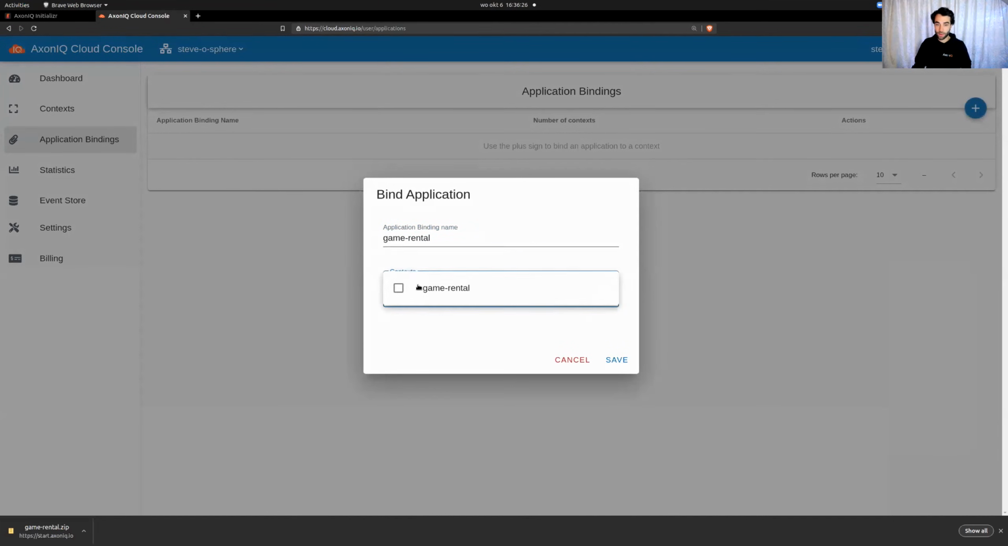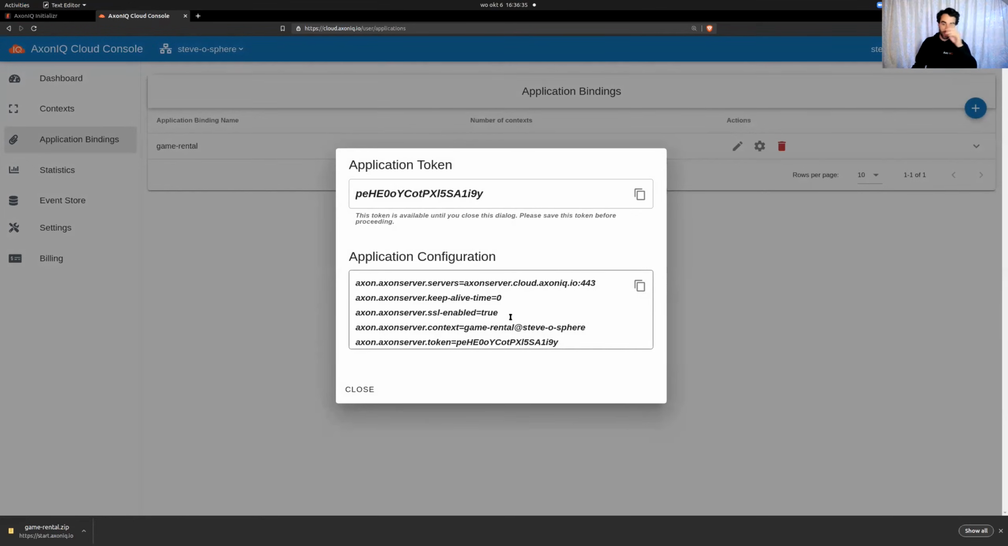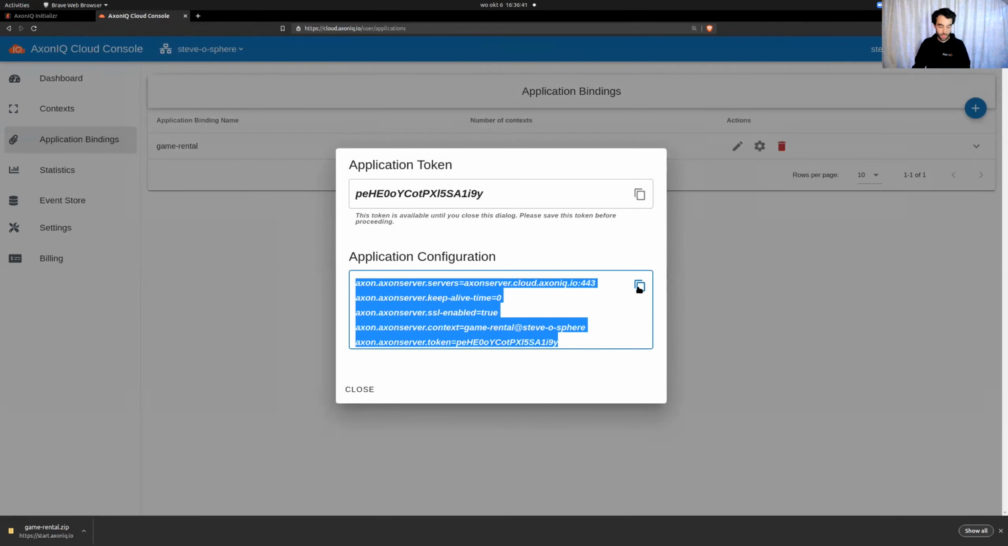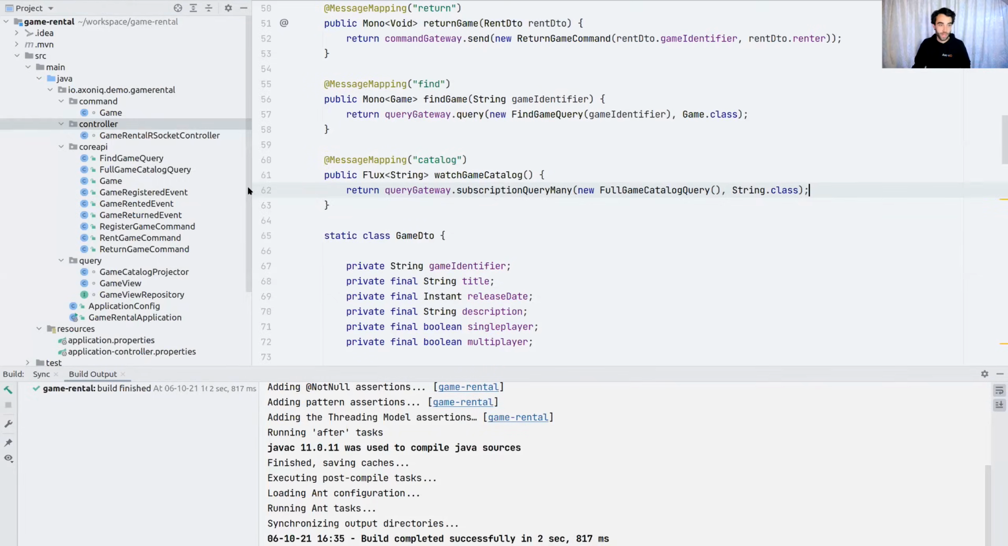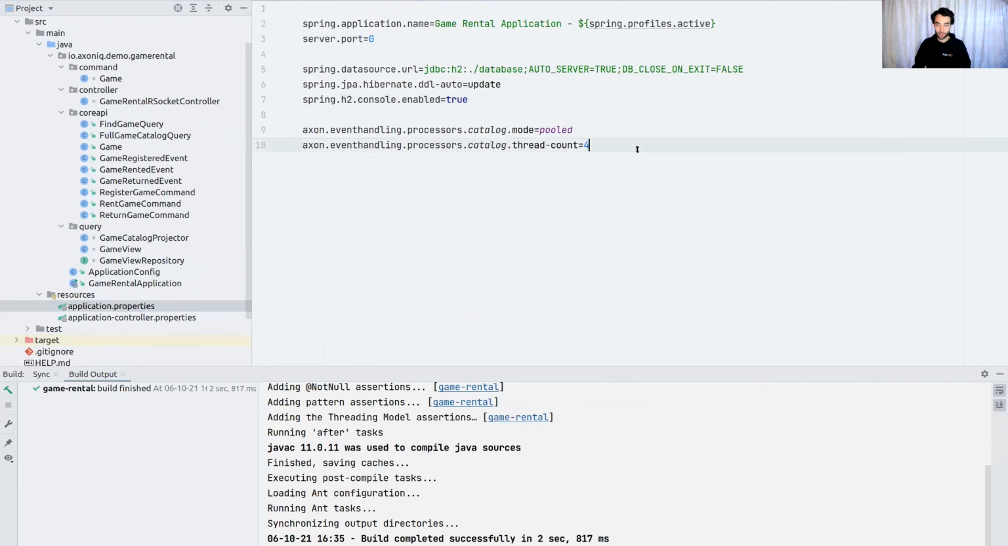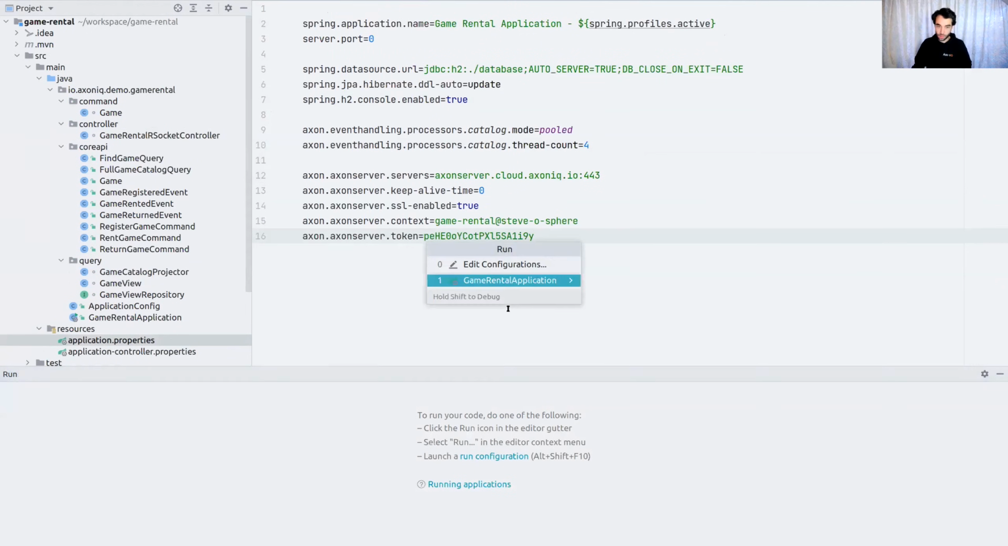I'm going to create an application binding with the same name, call this game rental, and I'm going to save this. This typically takes a little bit because that's what it does. And I get a key. I get a basic configuration. Don't close this window unless you have copied this stuff, because you would lose that token. You would lose your connection point with the app. So I'm going to drop it here. And now we have a means to make some run configs.